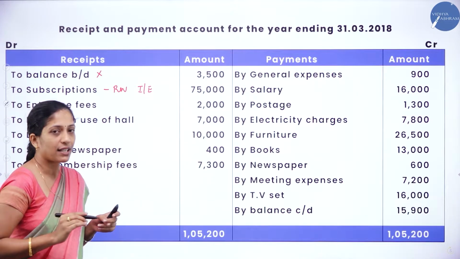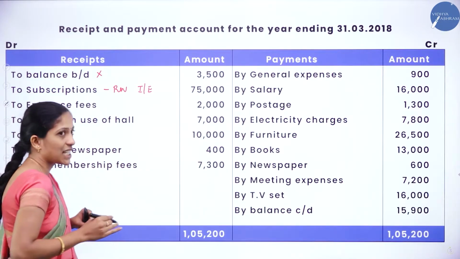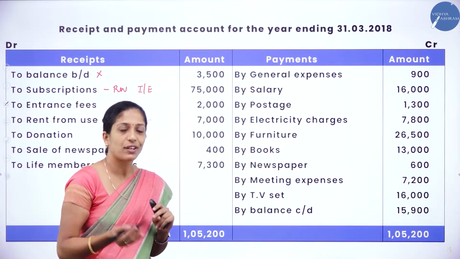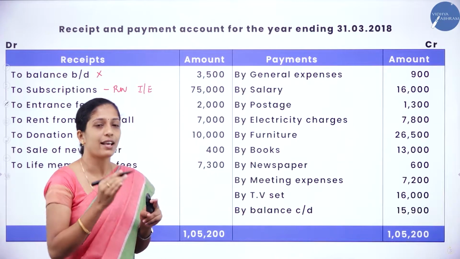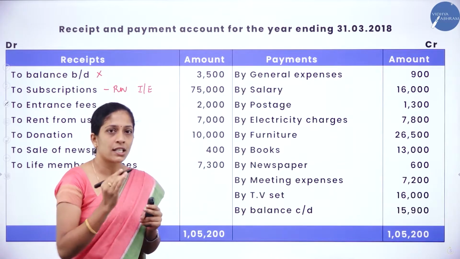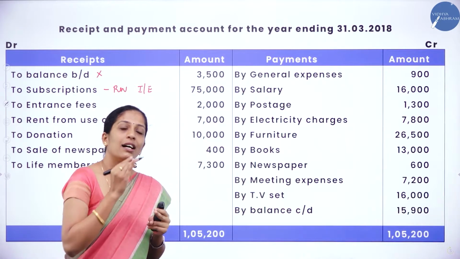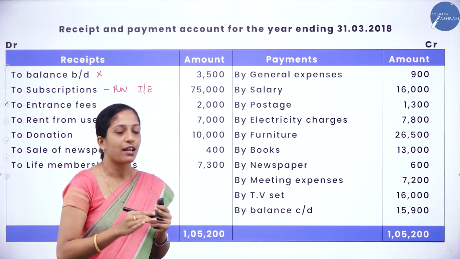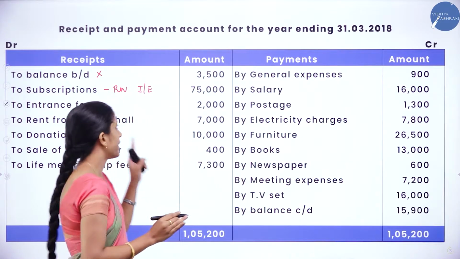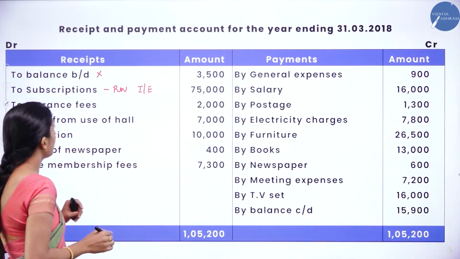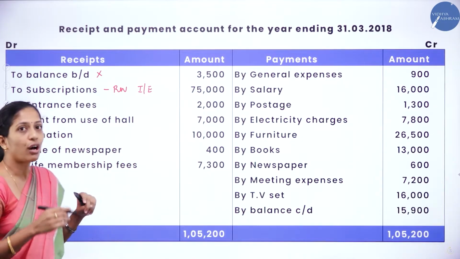Next, entrance fees. So we shall see whether there is any adjustment relating to entrance fees. If it is not there, it is considered as revenue item. But in certain situations, they will tell us to treat entrance fees as a capital item. On certain times, it has to be treated as revenue item. Let it be blank. Next, rent from use of hall.